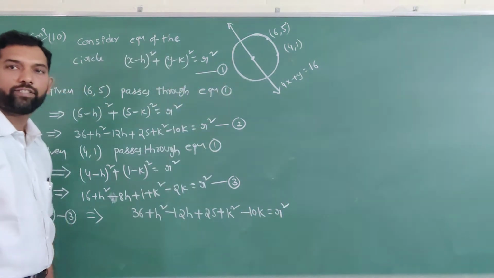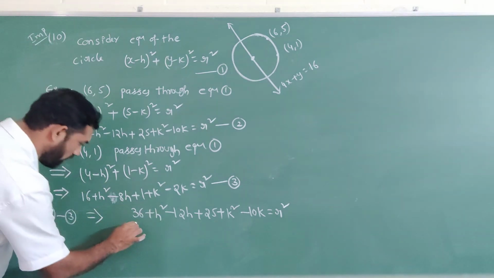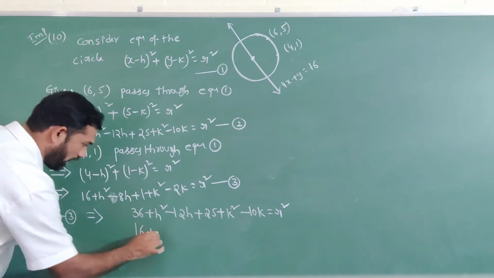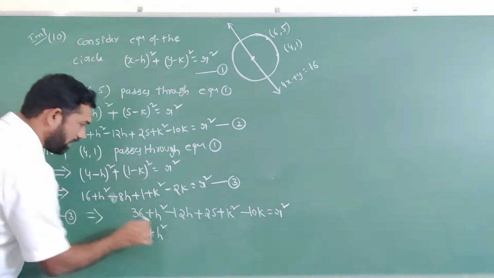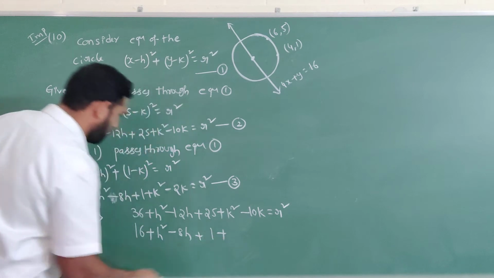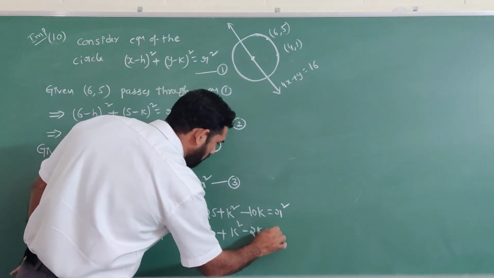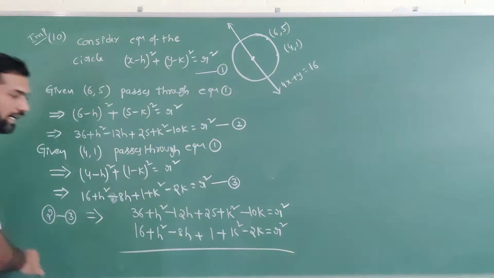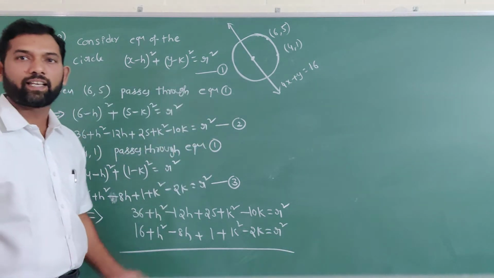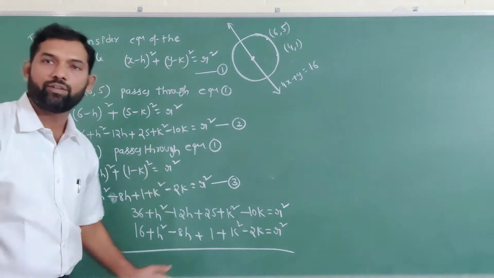Same as it is, you have to write below it equation number 3: 16 plus h square minus 8h plus 1 plus k square minus 2k equal to r square. So h square with h square, k square with k square, k with k. Like that you have to correspond.